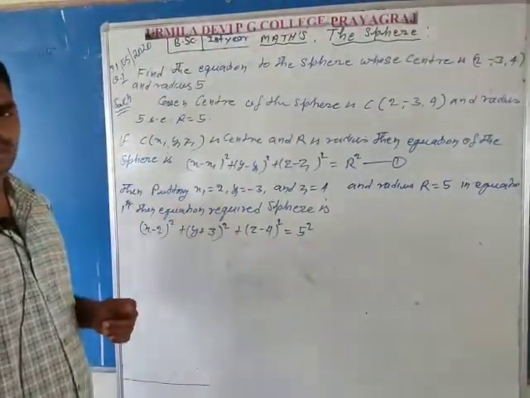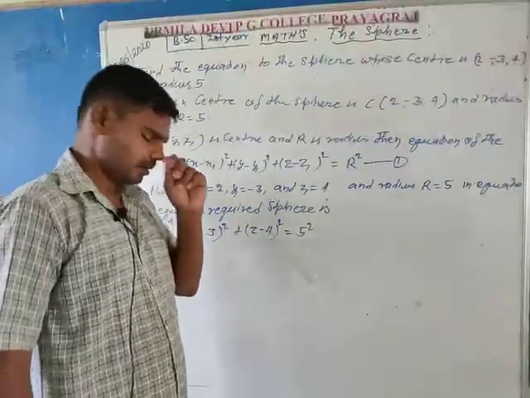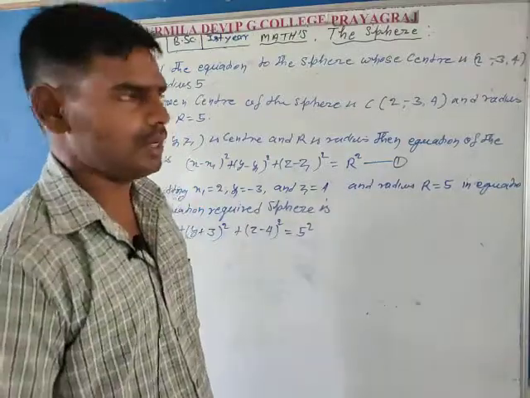Simplify this equation and find the sphere in general form.